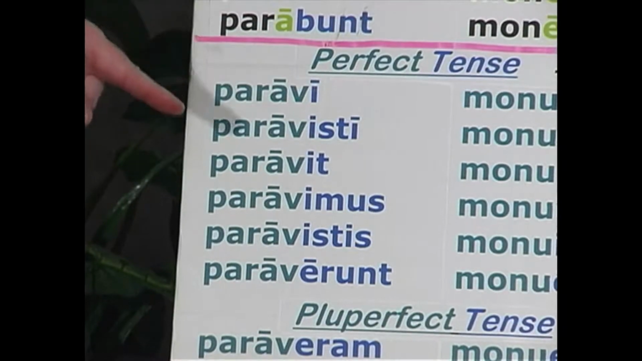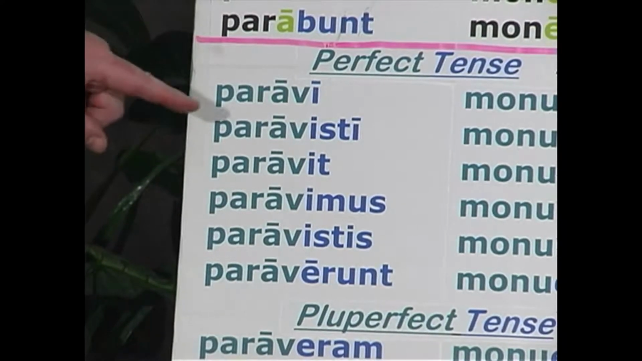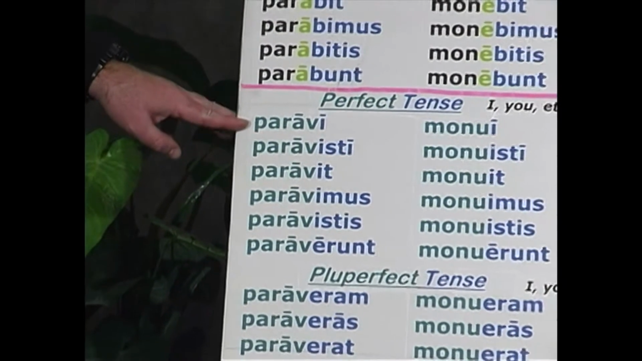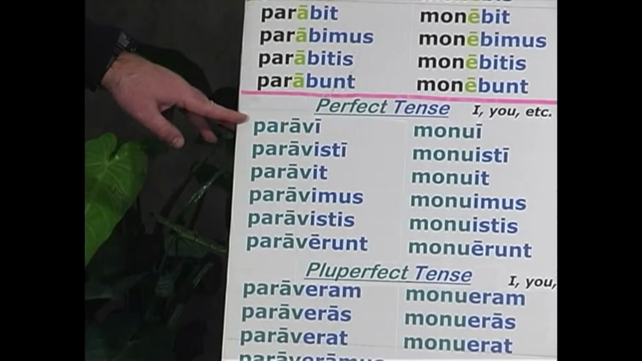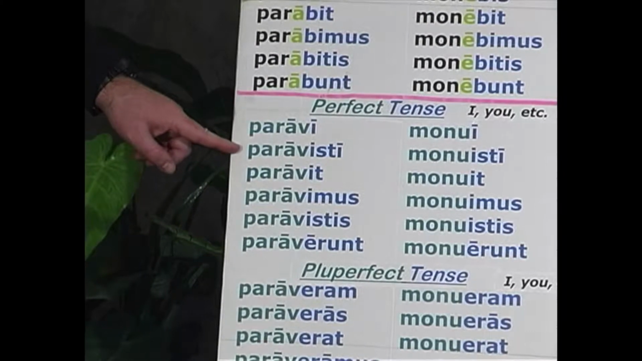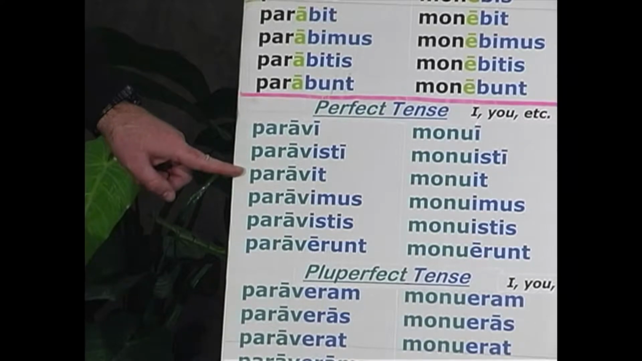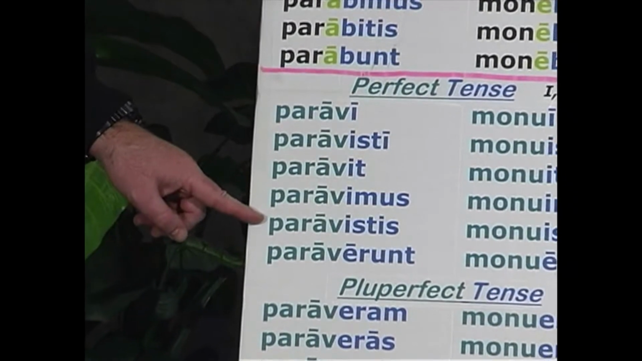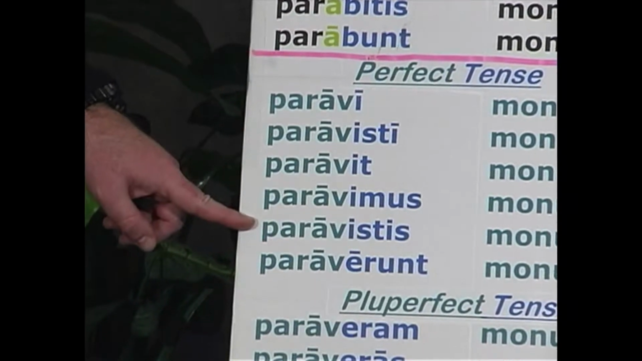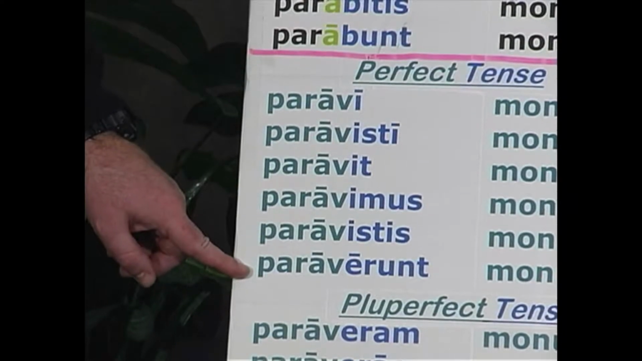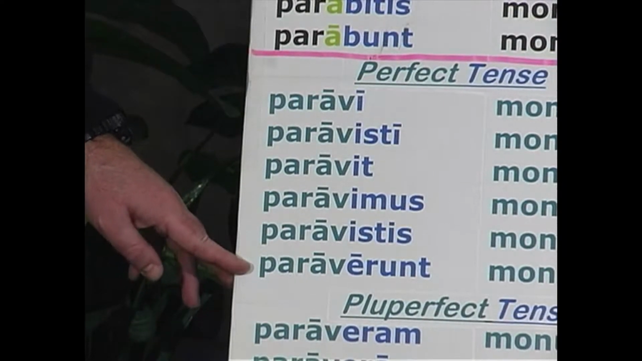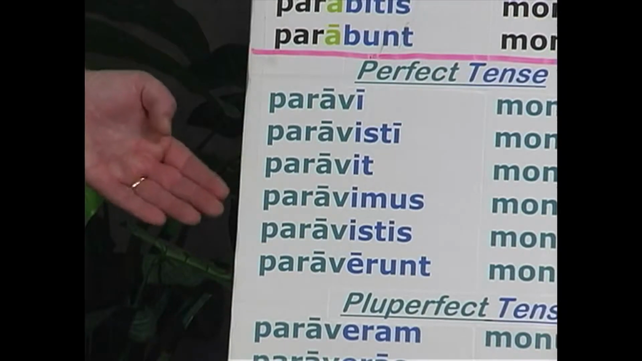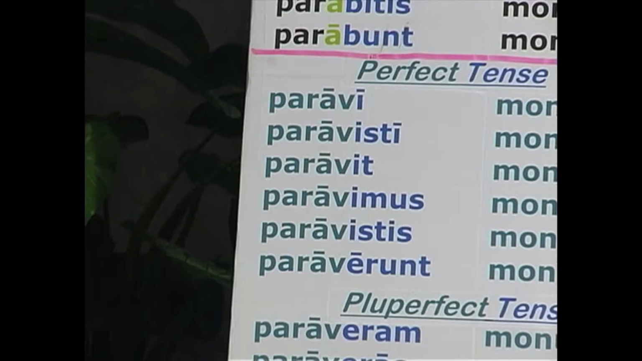You add the perfect endings to the perfect stem, and that is how you form the perfect active indicative of a Latin verb. This translates, I have prepared, you have prepared, he, she, it has prepared, we have prepared, you, plural, have prepared, they have prepared. Or simply the past tense, I prepared, you prepared, he prepared, we, you, they prepared.